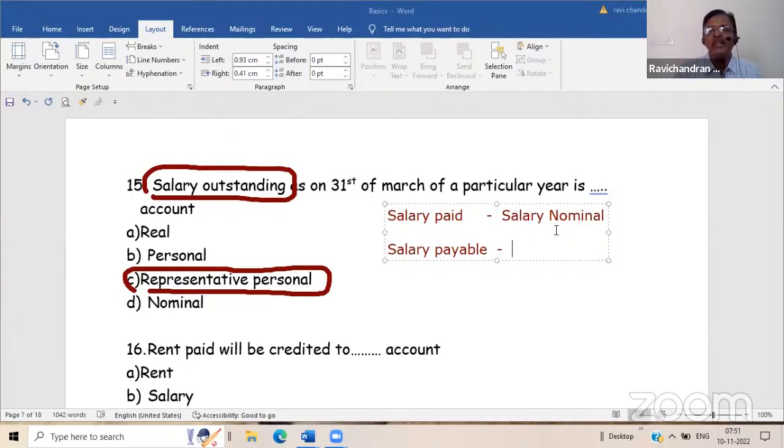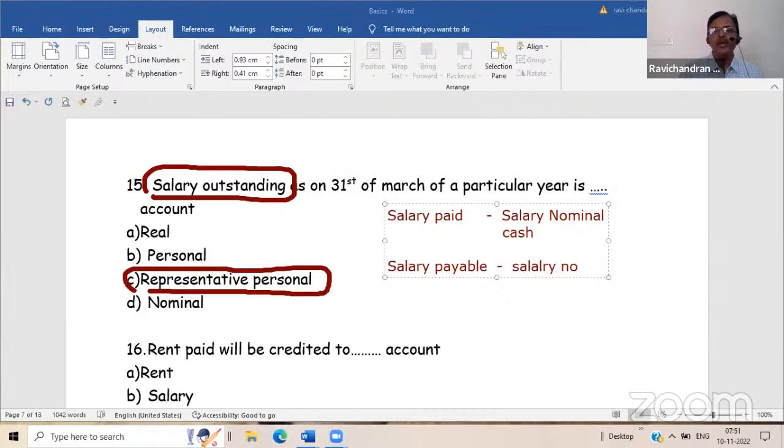In the first case, salary is a nominal account and cash is paid. Cash is the second aspect. In the second case, salary is payable to somebody.